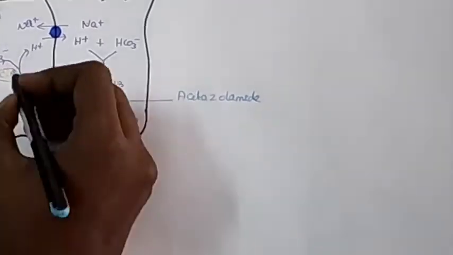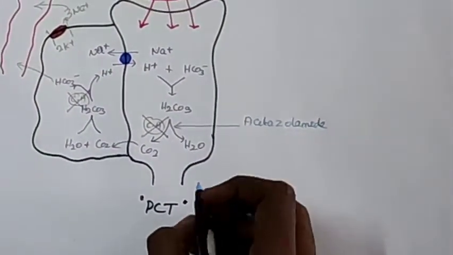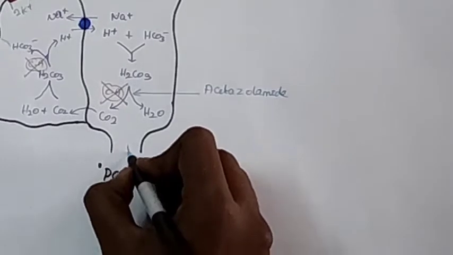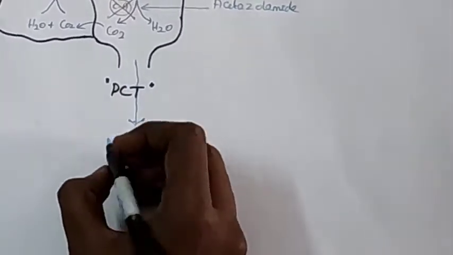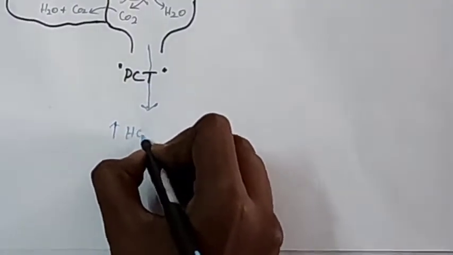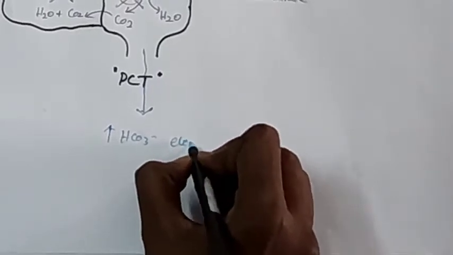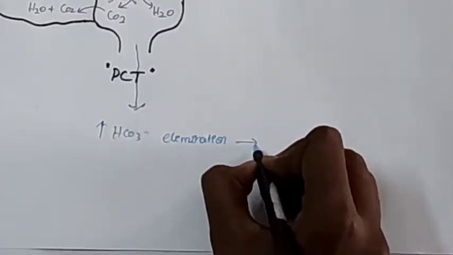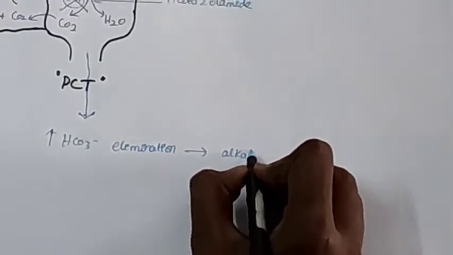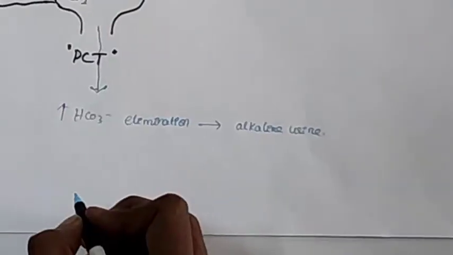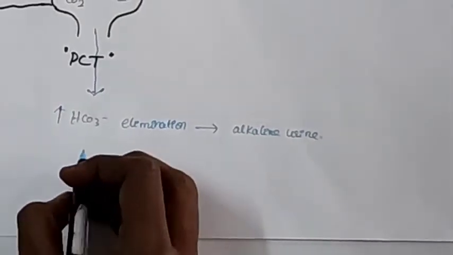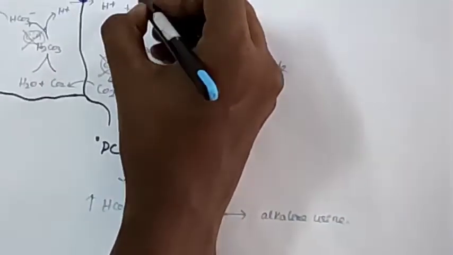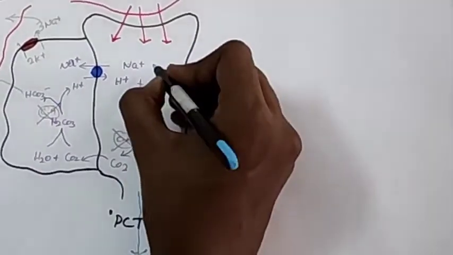As the bicarbonate is not absorbed, it is excreted in the urine. So there is increased bicarbonate elimination, leading to alkaline urine. Because of this, the sodium is also not reabsorbed.